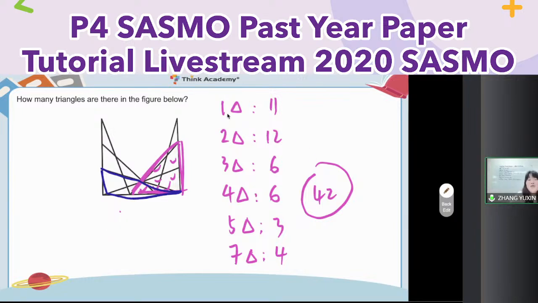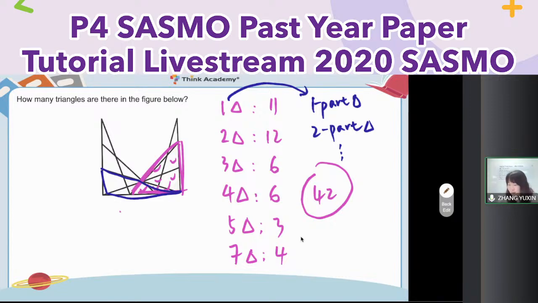Here does not mean built up from 1 triangle, 2 triangles. Actually, here is a 1 part triangle, a 2 part triangle. I changed them because there is no more place. So here is a 1 part triangle. Here is 2 part, because it's too long. So 1 part triangle, 2 part triangle, 3 part triangle. So we count the 1 part triangle. There are still some trapezium or some quadrilaterals. Do not count them inside.